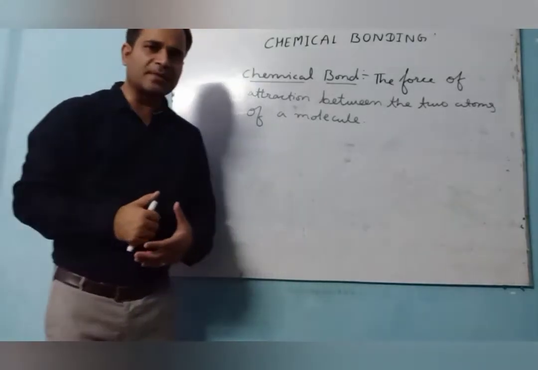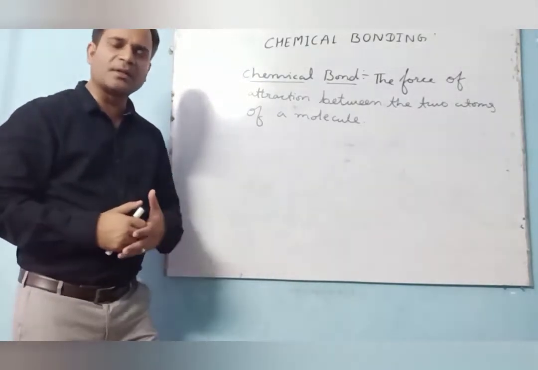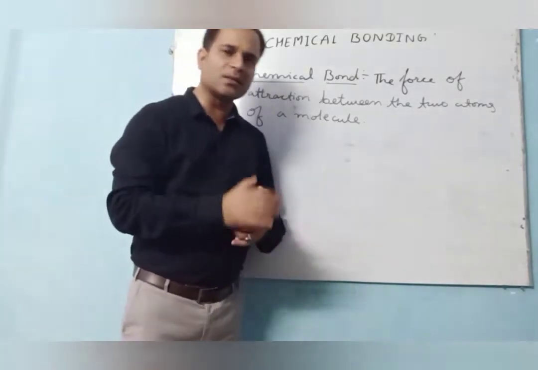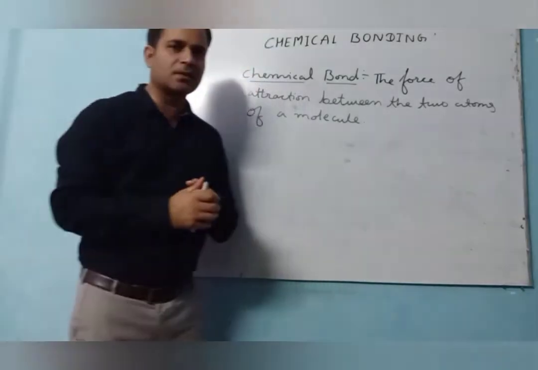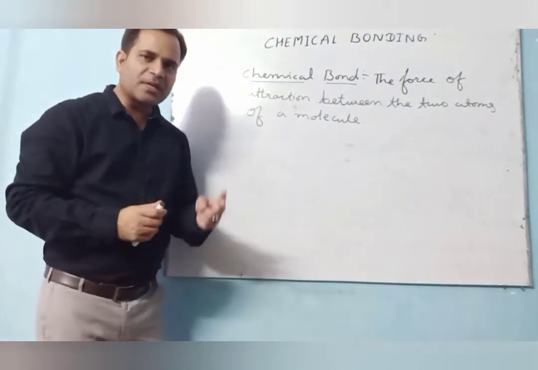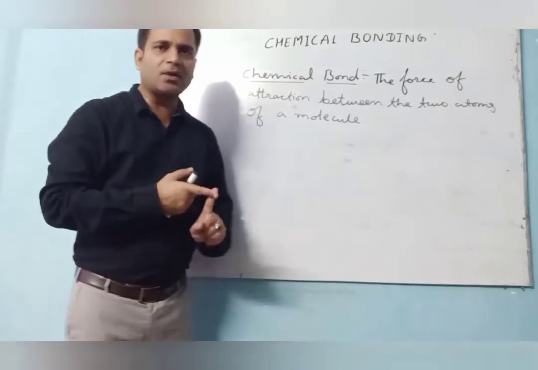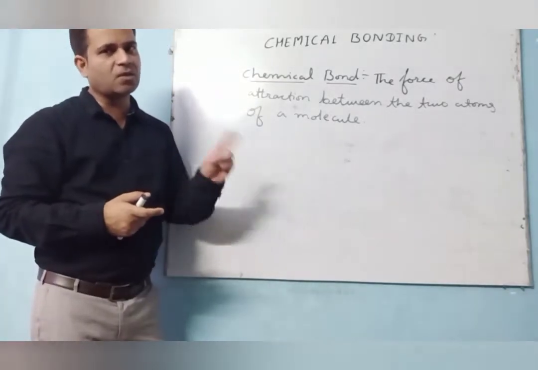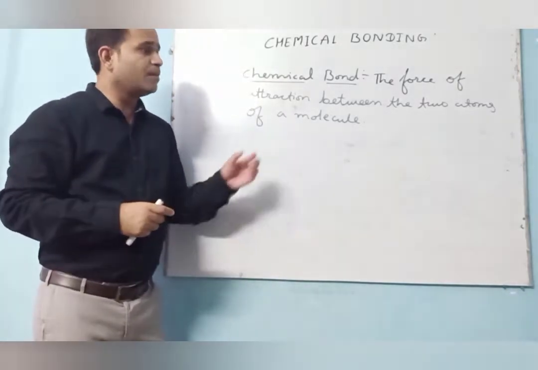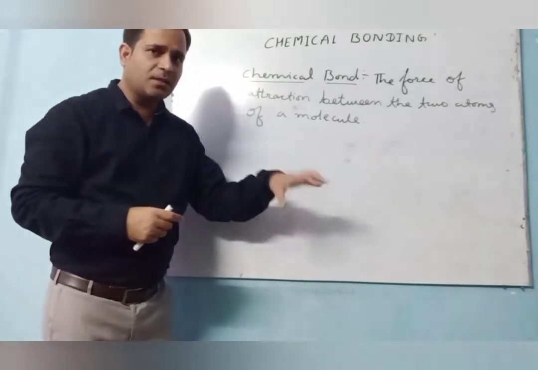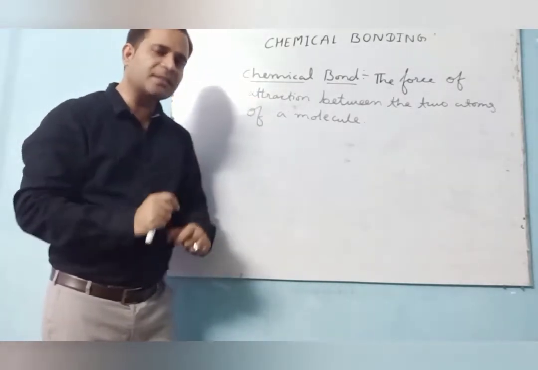Now before we go to the topic, how many types of bond? Basically there are two types of bond. One is the electrovalent bond, second one is covalent bond, third one is also coordinate or ionic bond also. So basically the two types of bond there, one is the electrovalent or you say the ionic bond, second one is covalent bond.